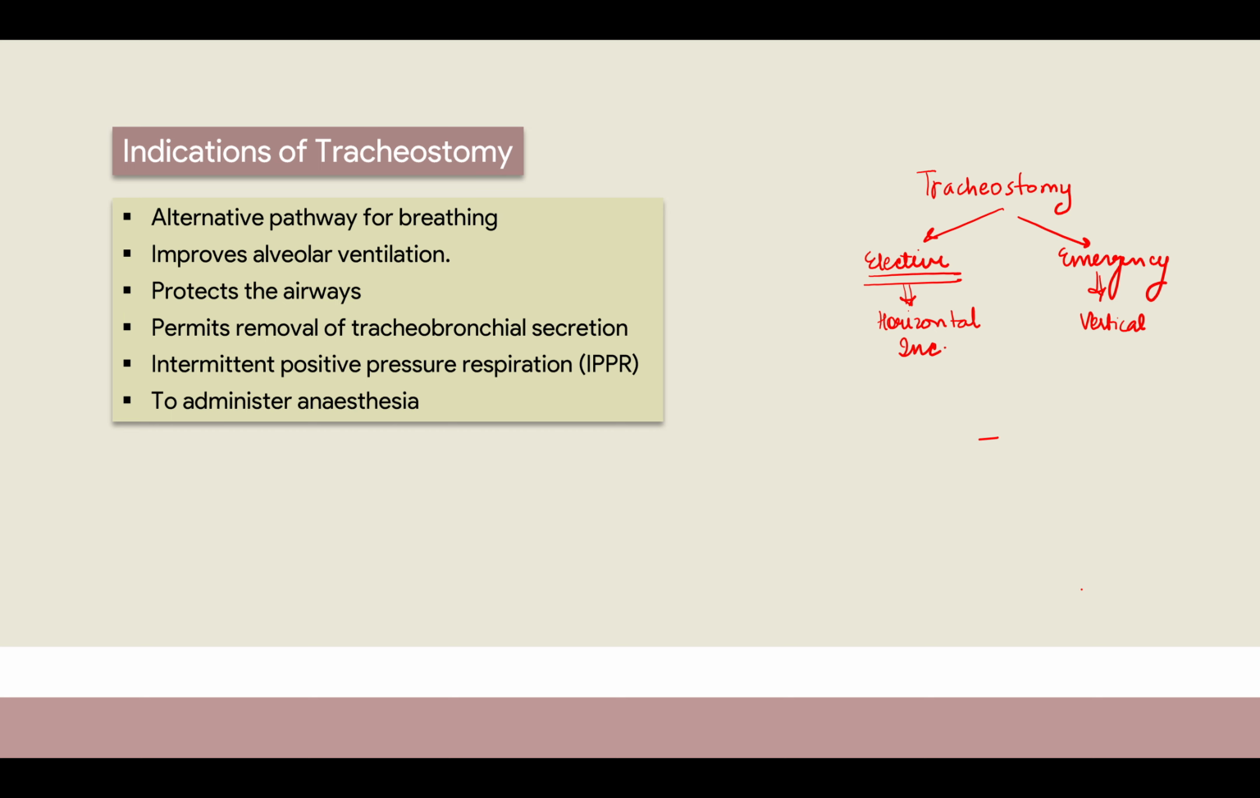But yes, if you think outcome wise and also cosmetically, that we have to think about, so that is why horizontal incision is better, right? Okay, so now we have to discuss what are the indications of tracheostomy, why is it done.